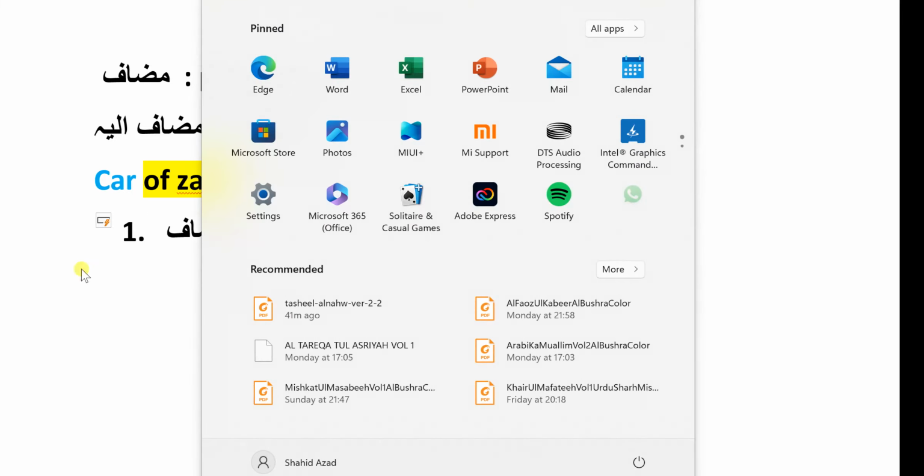In Arabic, muzaf always comes first. Generally, muzaf always comes first, but this is not a fixed rule. There are some exceptions too, but we will be learning them later in advanced Arabic, inshallah. Right now, muzaf always comes first, then muzaf ilayhi.